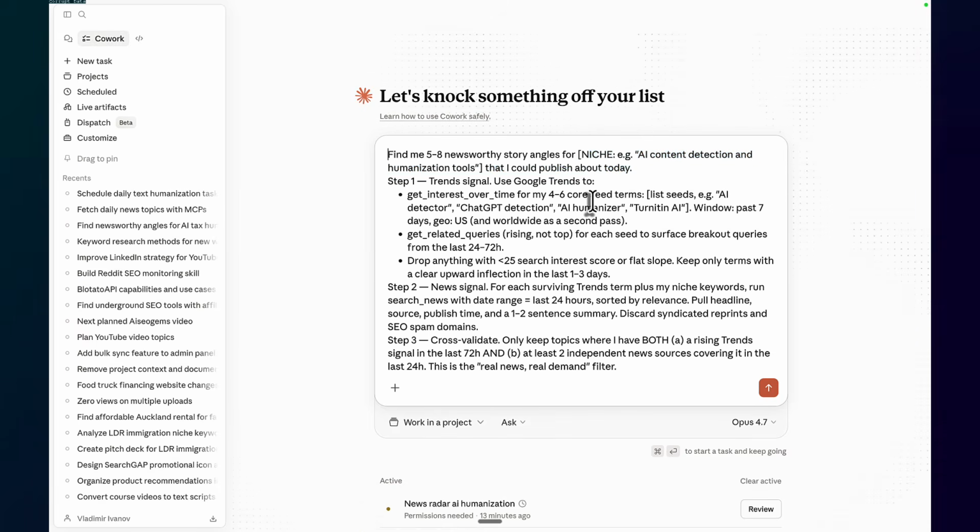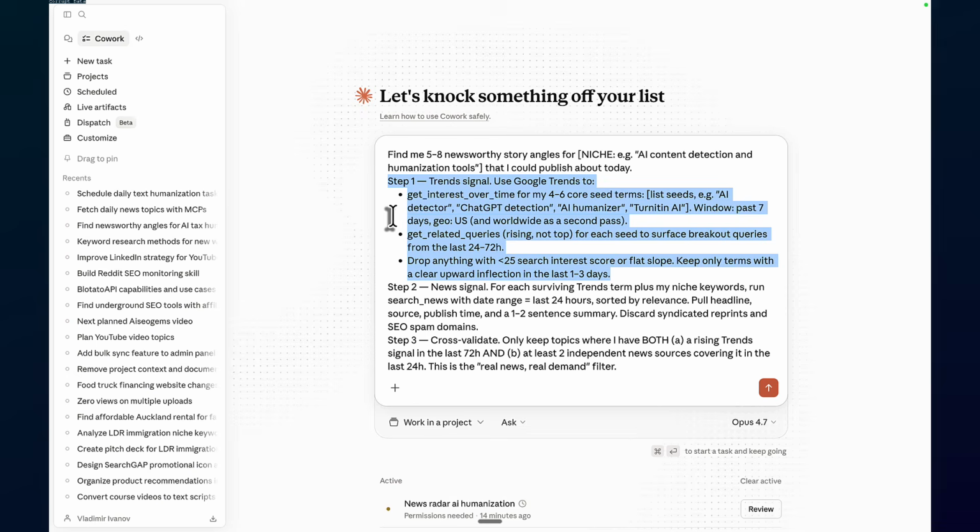And these are examples of seed key terms for my niche: ChatGPT detection, AI humanizer, Turnitin AI. Get related queries, rising, not top, for each of the seed keywords for the last 24 to 72 hours. Drop anything below 25 search interest. So this bit here acts as a filter. Basically, we want rising Google Trends that are happening right now.